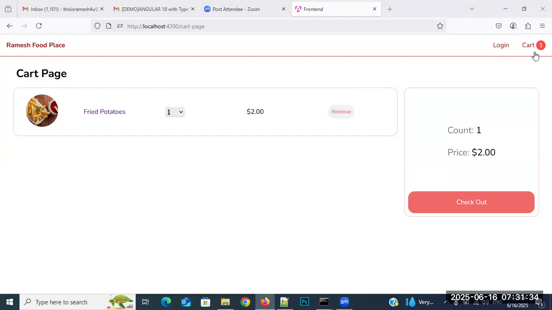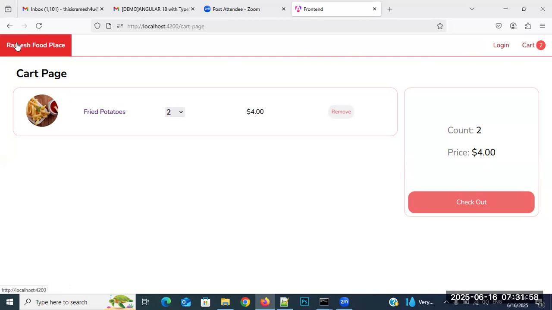Right. So this is the cart and this is the count we are getting. Now if you update the cart count here, see 1, 2, 3, 4, 5. If you update the cart, here also it is updating, and not only that, here in this cart count also it is updating.